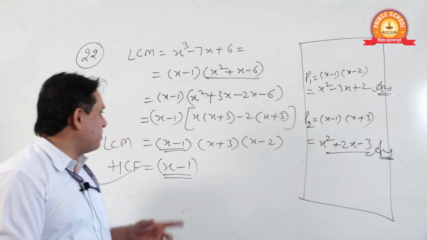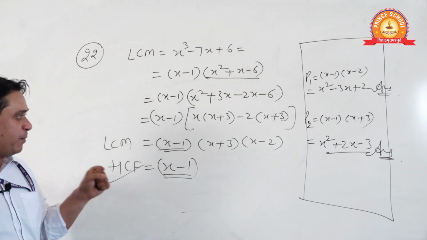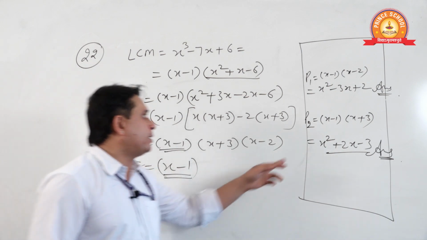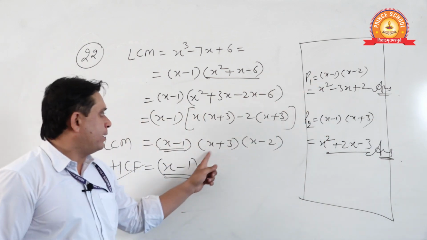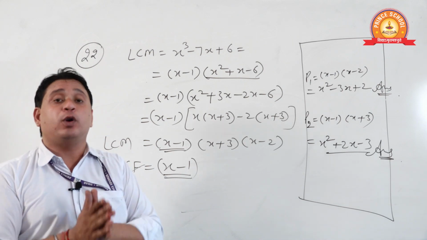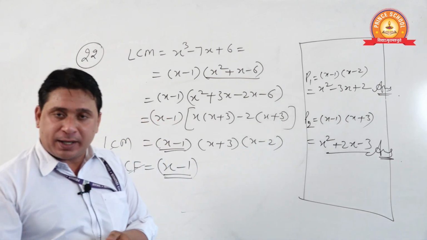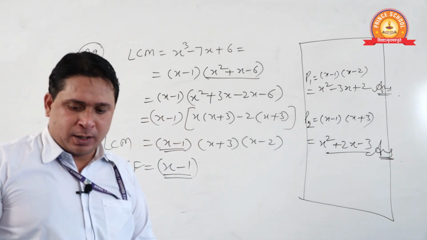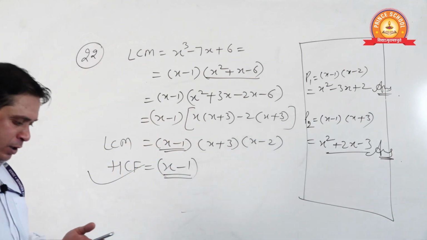Use your mind. Okay, be a little bit smarter to understand this kind of concept, that this is common, contained by both. Distribute these two to both the ones, because at least 2 power should be there. Only 2 power should be there, because a quadratic expression is mentioned. Okay, done.